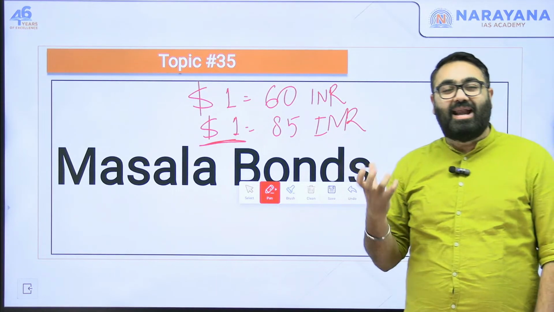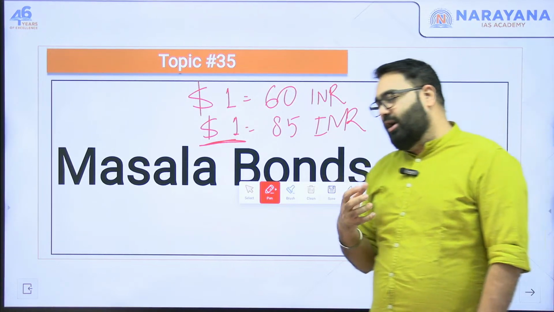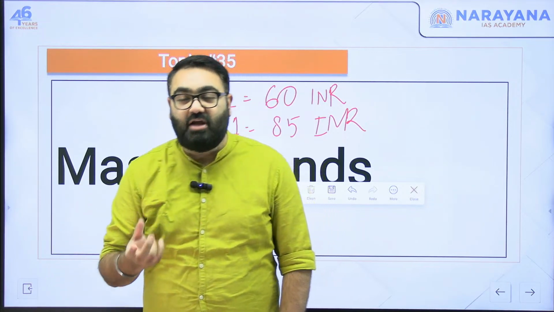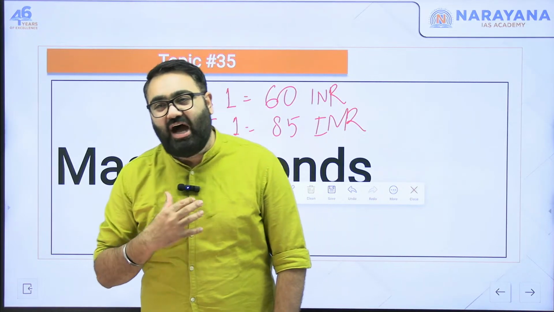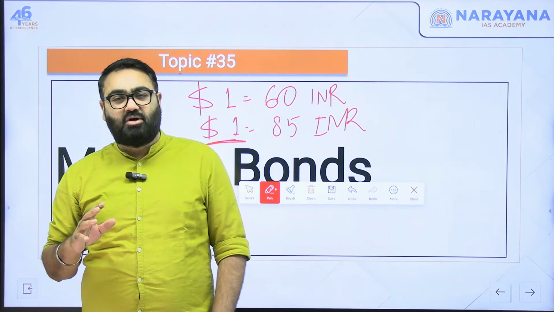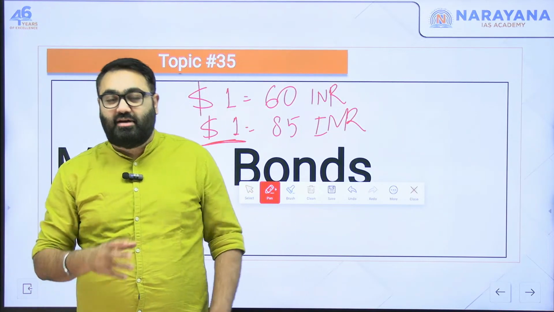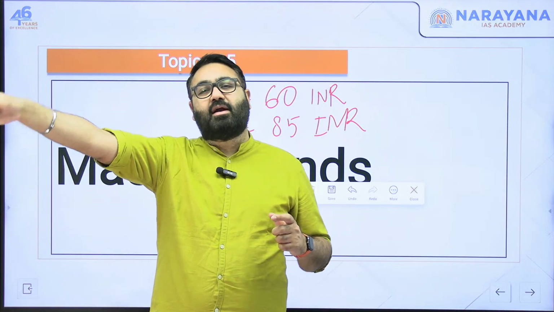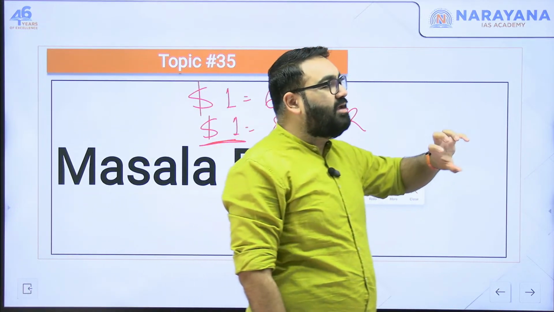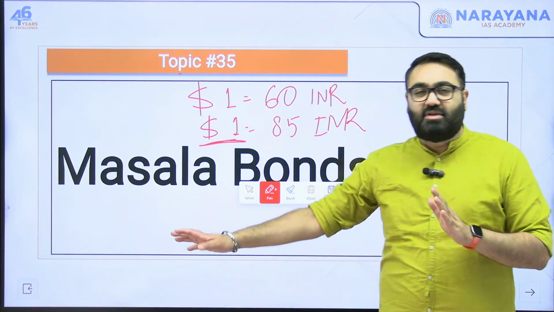So that is not an ideal situation, especially in India, where our currency against the dollar in the long period only declines. There has never been a 5-year or 10-year period at the end of which the Indian rupee has become stronger against the dollar than what it was. If you compare the value of the rupee against the dollar after every 10 years, the rupee has only depreciated, not appreciated. So in the long run, taking this loan becomes a very heavy liability. So now the alternative is something called the masala bonds.